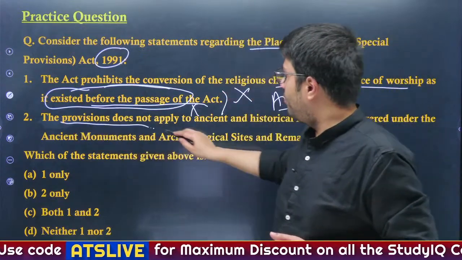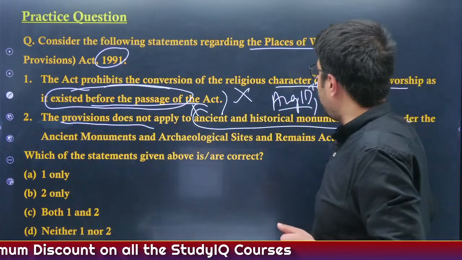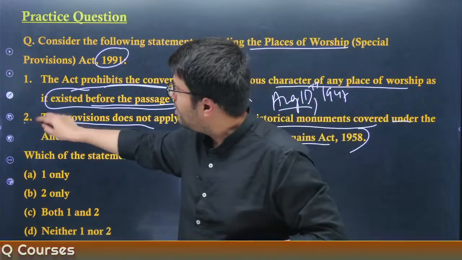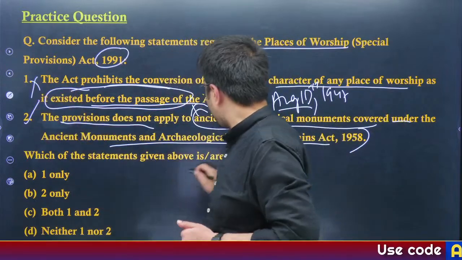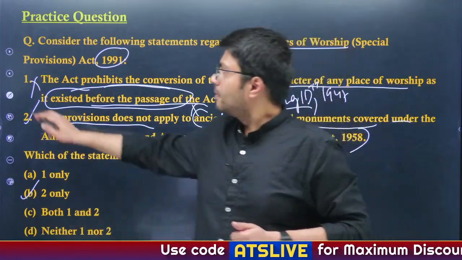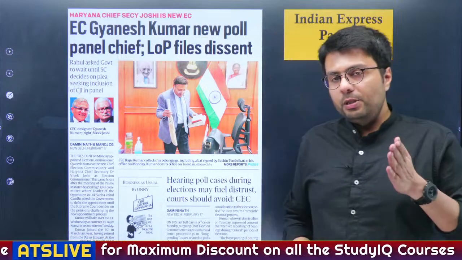Second statement: the provision does not apply to ancient and historical monuments covered under the Ancient Monuments and Archaeological Sites and Remains Act 1947. Second statement is right, first is incorrect. We have to identify the correct statement, so option B is the right answer. Now moving to the next article.